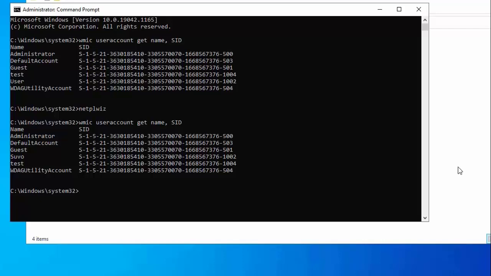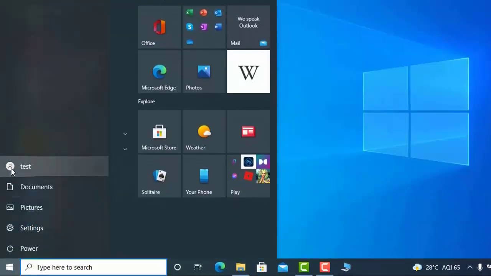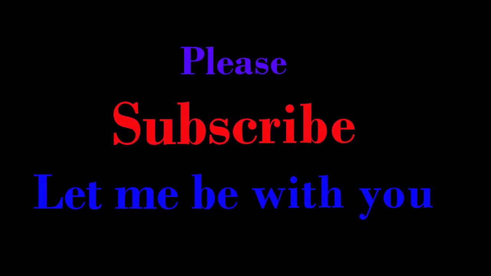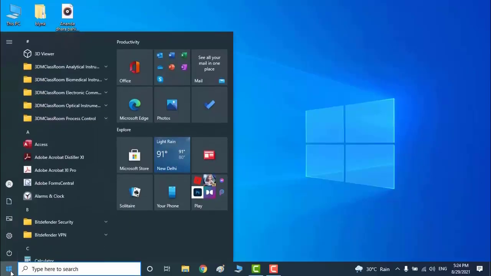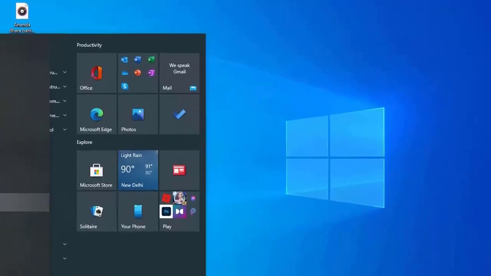So now I will sign out from this test user and I will sign in with the user which I have changed with my name. So signing out from here, this is test, and clicking sign out. I have signed in with the user named with my name, which is Shubho. See here.